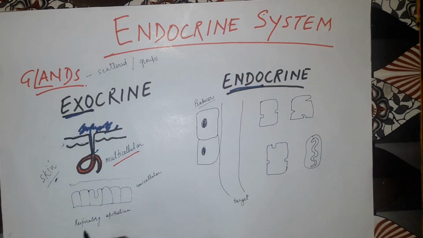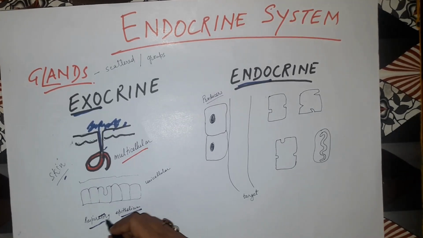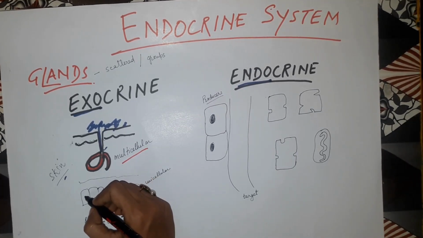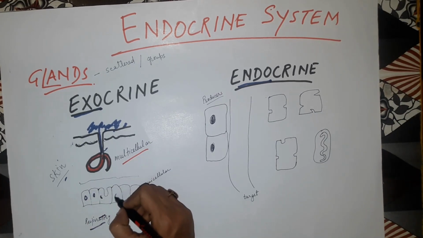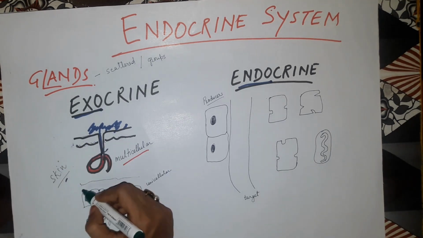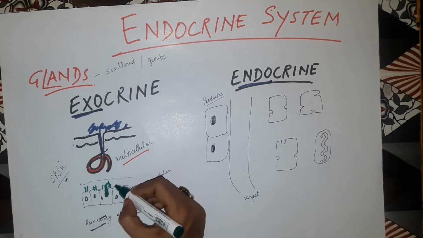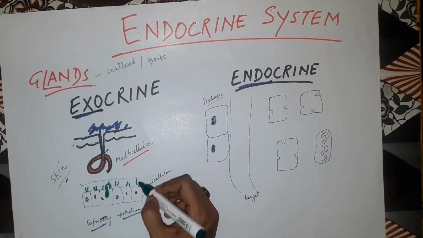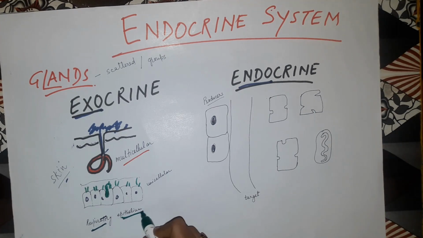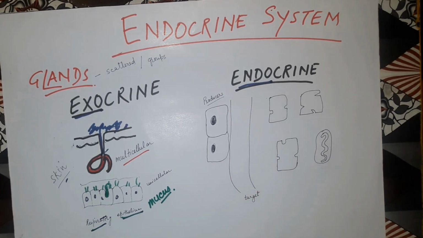Another example is the respiratory epithelium. That means in the respiratory system there will be cells, and inside them they will have the secretion. They are the ciliated ones, and they are single-cell structures inside the respiratory tract. There they will secrete the mucus. Mucus is a sticky substance which is secreted from the respiratory tract.